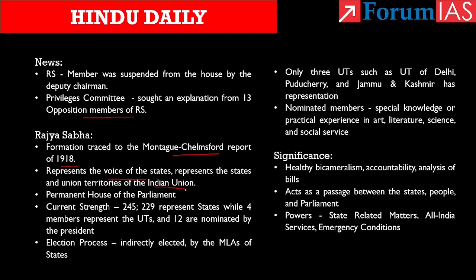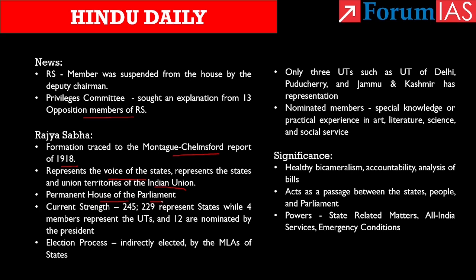Know that unlike Lok Sabha, the Rajya Sabha is called the Permanent House of the Parliament, as it is never fully dissolved. And the 4th schedule of the Indian Constitution deals with the allocation of seats in Rajya Sabha to the states and union territories. Now coming to the composition, know that the maximum strength of Rajya Sabha is 250.